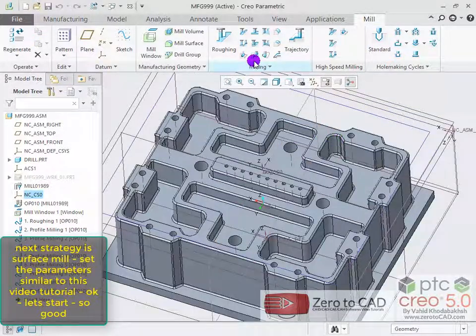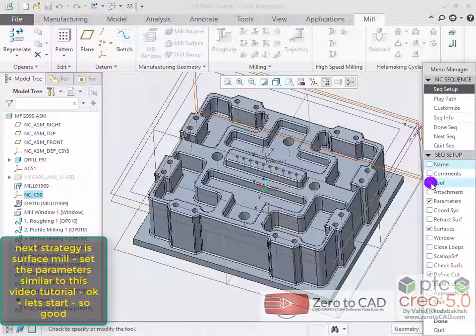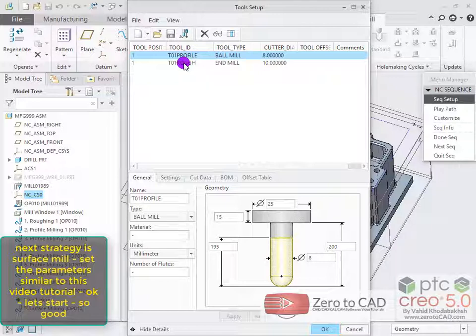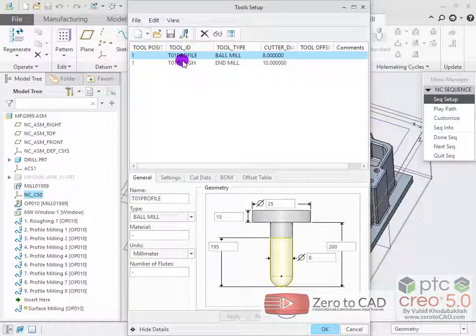Next strategy is surface mill. Set the parameters similar to this video tutorial. OK, let's start. So good.